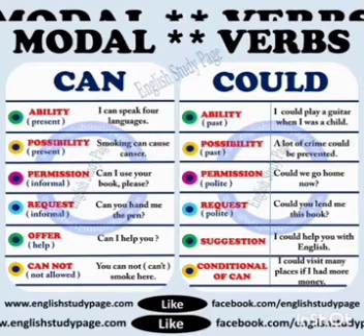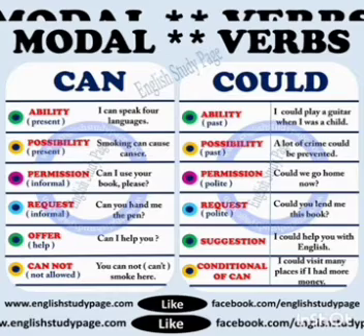Next, cannot. You cannot do this. You cannot smoke here. You can't smoke here. So the negative form of can is used. Next, could. The past tense of can is could. So what are the functions of could?